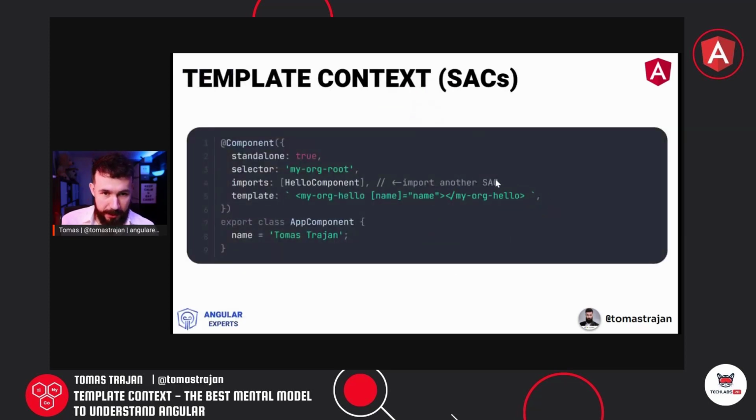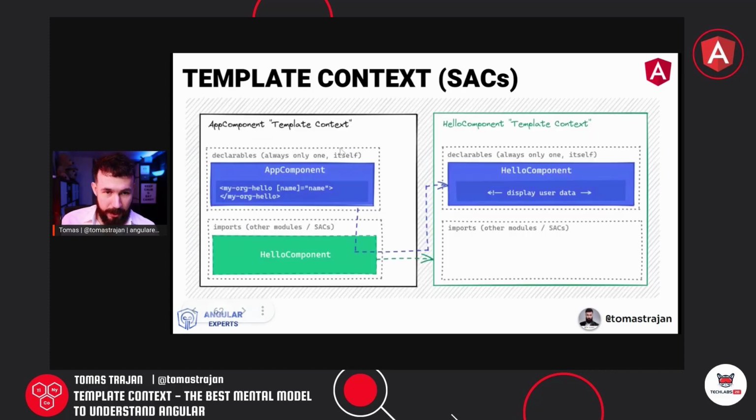So let's fix it. Let's just say we would implement our hello component also as an Angular standalone component. That would mean we would have to add it to the imports array of our destination or target standalone component, in this case the application component, and this should make it part of the same template context. So let's have a look.